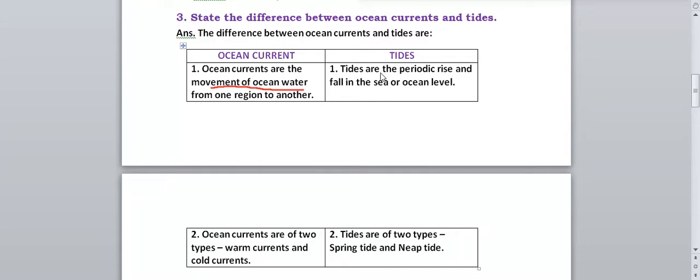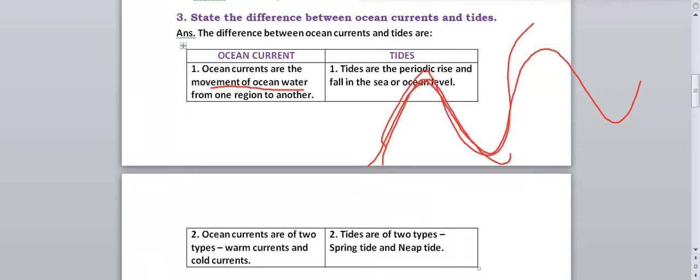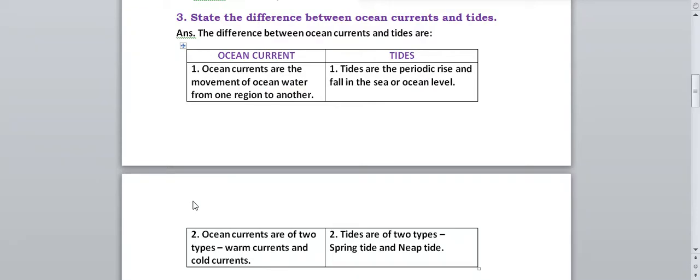And what are tides? Tides are the periodic rise and fall in sea or ocean level. This is the rise and this will be the fall in the sea level. So these are called tides. Second difference, what can we write? Ocean currents are of two types, warm currents and cold currents. And tides are also of two types, spring tide and neap tide.